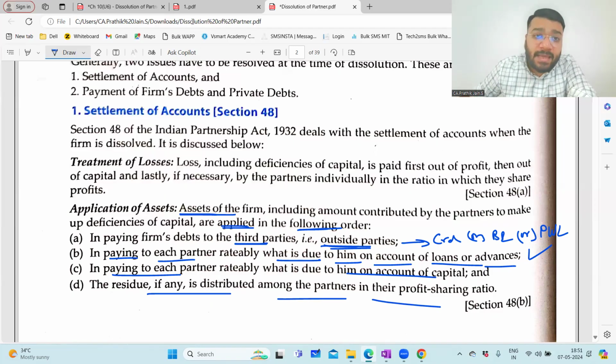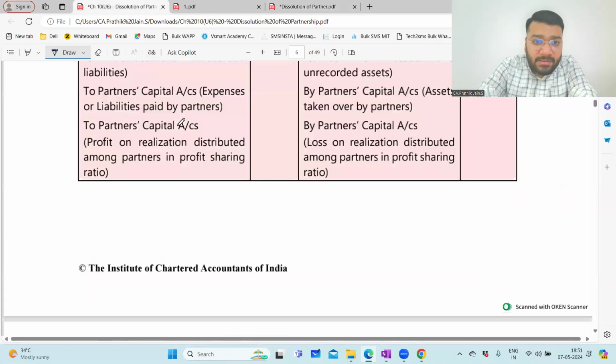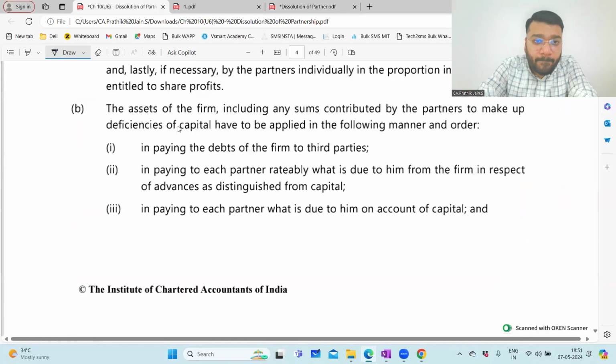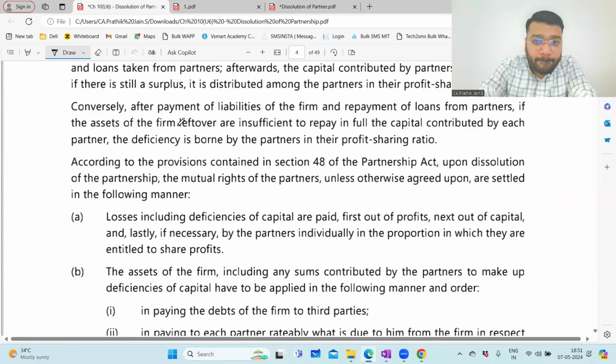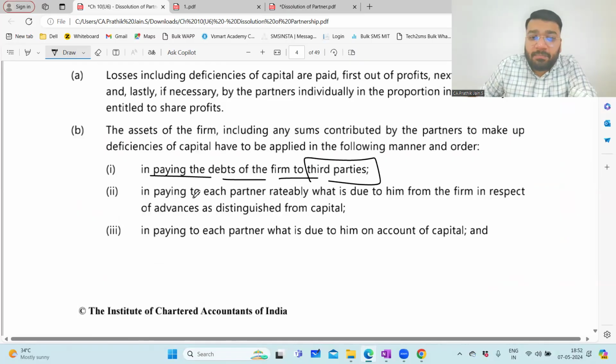The same statement is there in the ICA book also. You have to search for it somewhere, but it's there. I just read somewhere: Section 48, paying the debts of the firm to third parties. Then paying each partner what is due to him in respect of advances, as distinguished from capital, means other than capital.